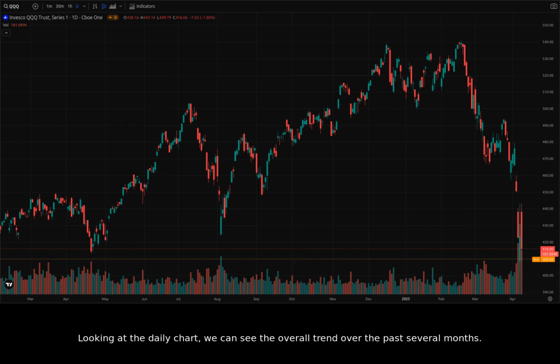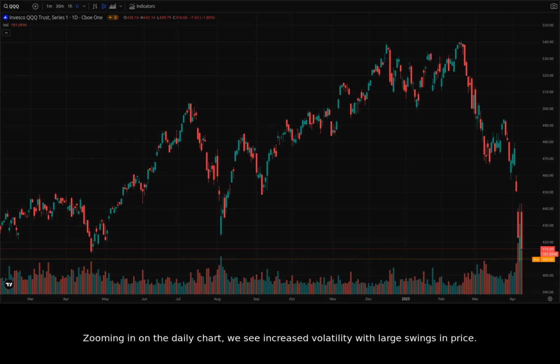Looking at the daily chart, we can see the overall trend over the past several months. Notice the volatility in late March and early April of 2025, which confirms what we saw in the news. The last few candles are showing a lot of indecision after the previous large drops. Let's narrow down our view to get a better idea of what the past few weeks look like.